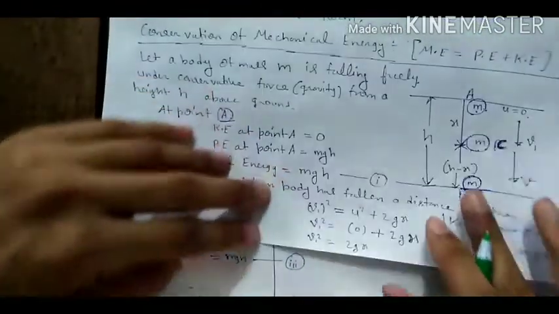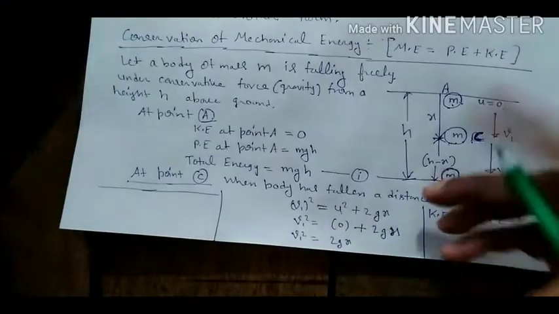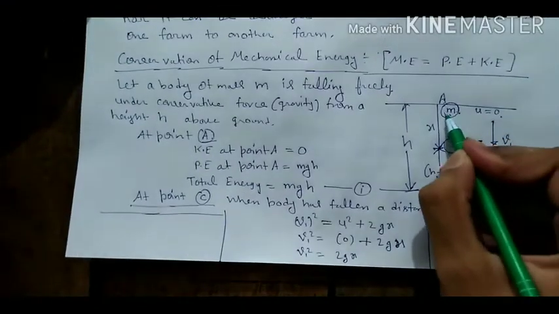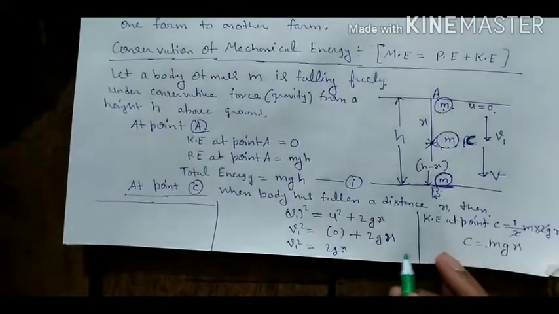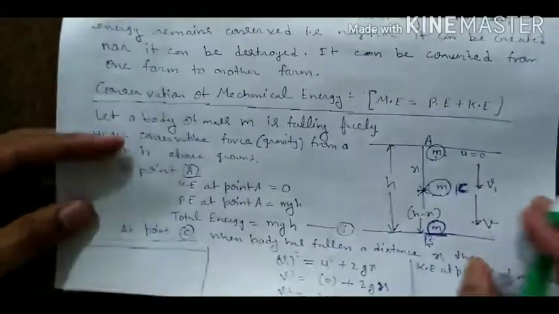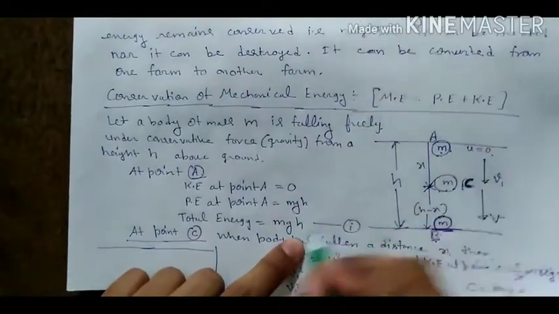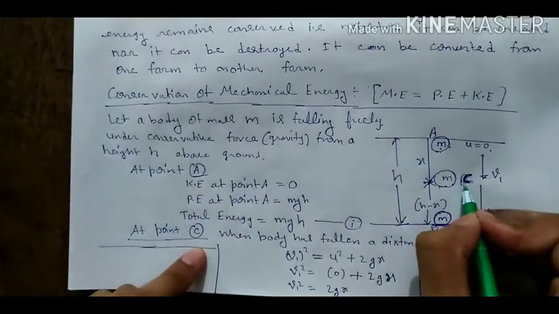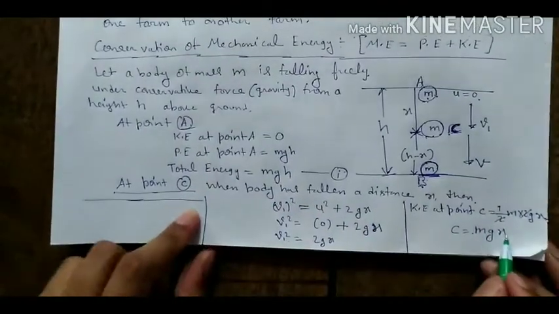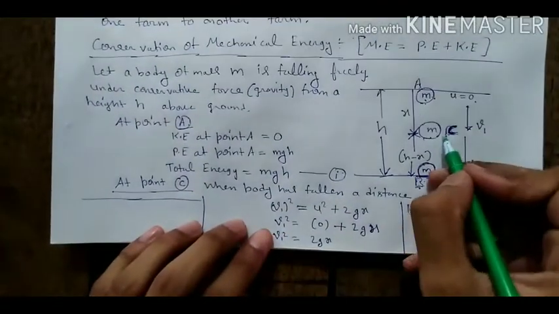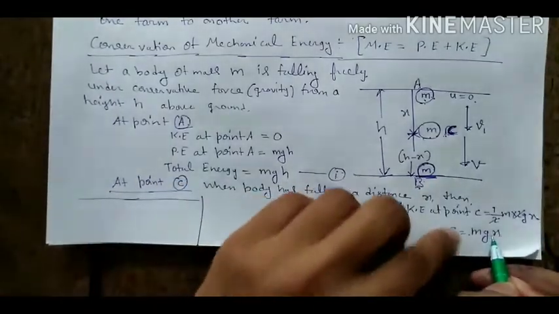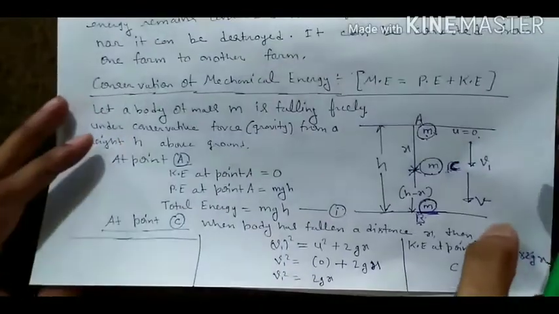Okay, we have found the total energy at different points. At point A, the total energy is mgh. At point C, the total energy is mgh. Why mgh? Because here the kinetic energy is mgx and potential energy is mg(h minus x).